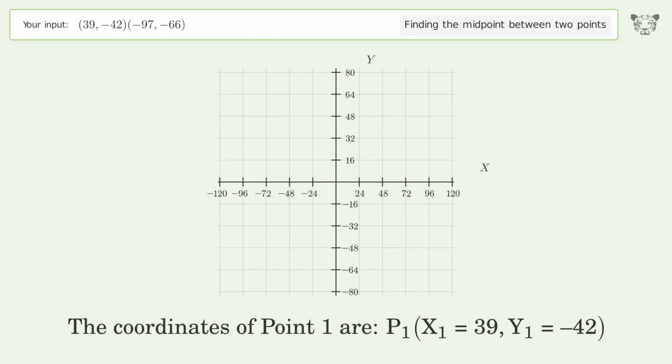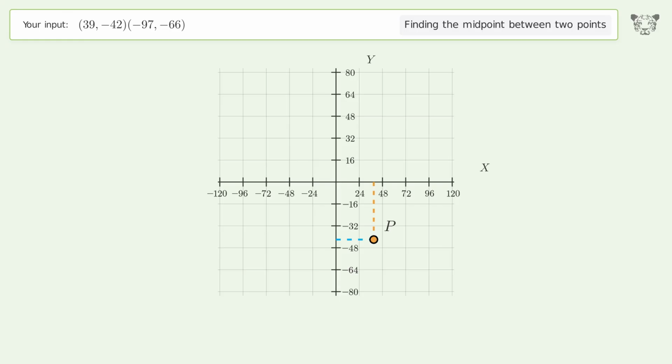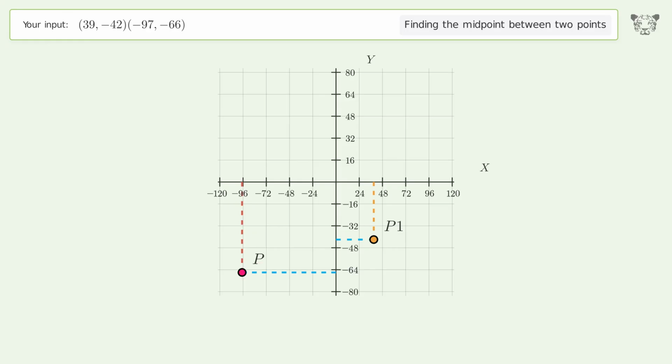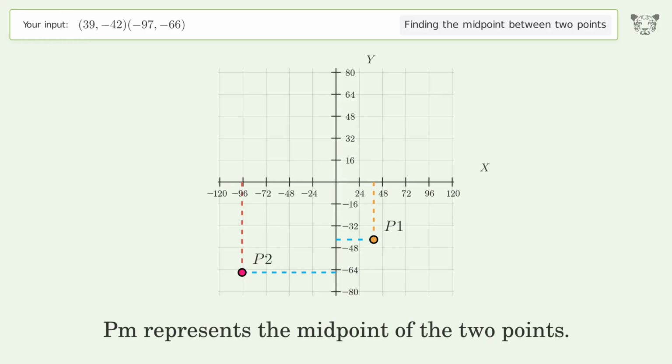The coordinates of point 1 are x1 equals 39, y1 equals -42. The coordinates of point 2 are x2 equals -97, y2 equals -66. PM represents the midpoint of the 2 points.